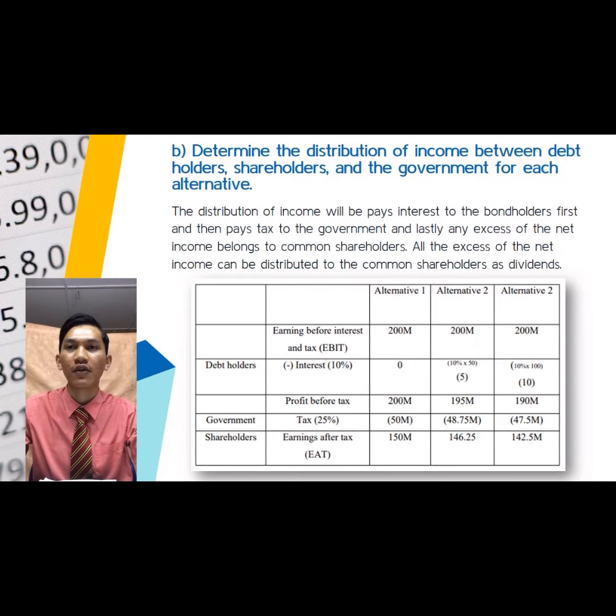Income for shareholder is RM142.5 million, and income for the government is RM47.5 million. The more debt a company has, the less tax the company will have to pay because of tax shield.